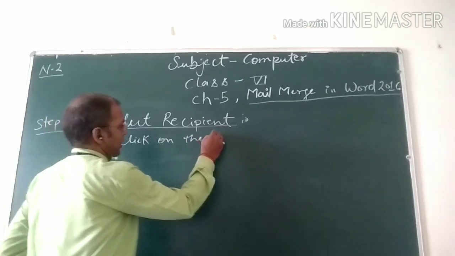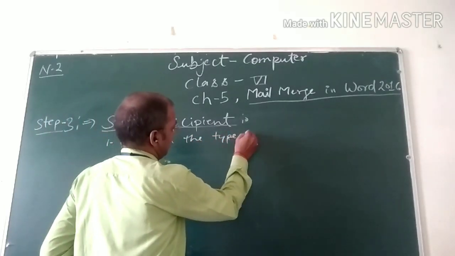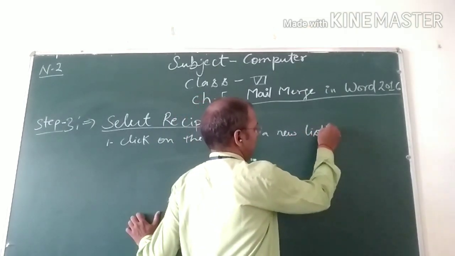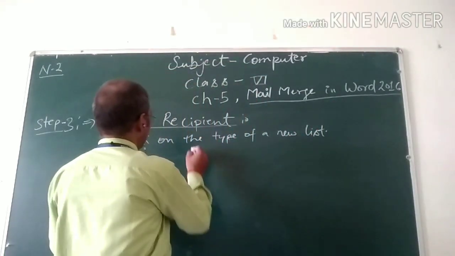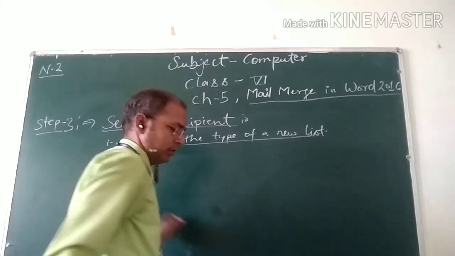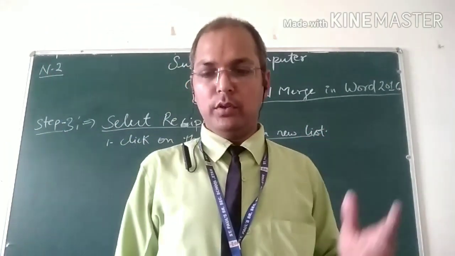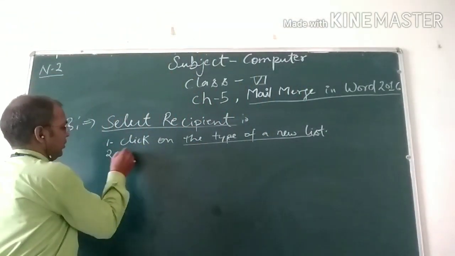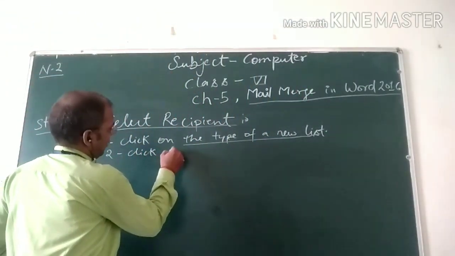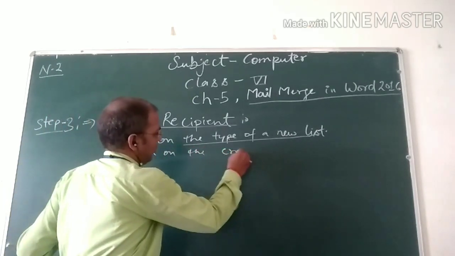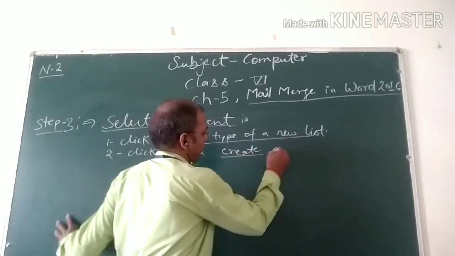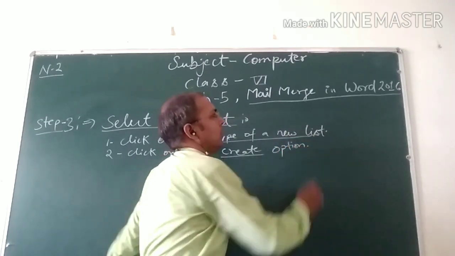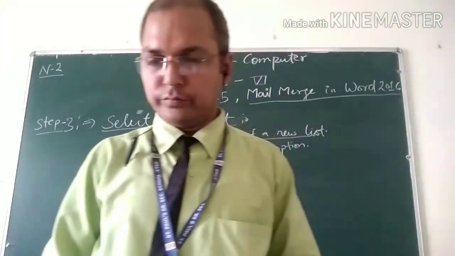Type a new list name. Tab on new list and click on the create option. Click on the create option.